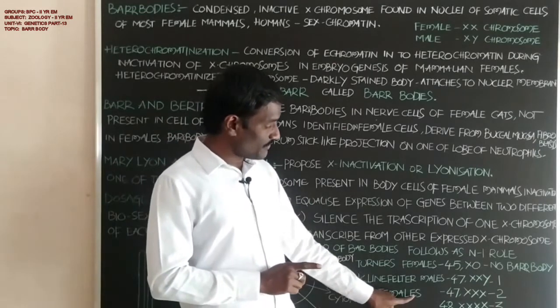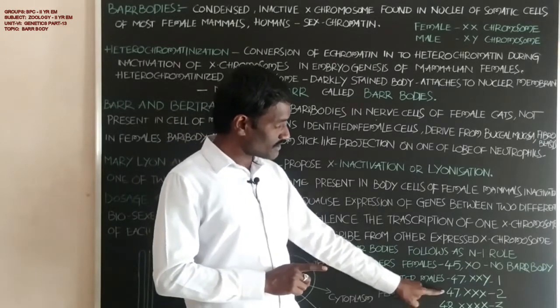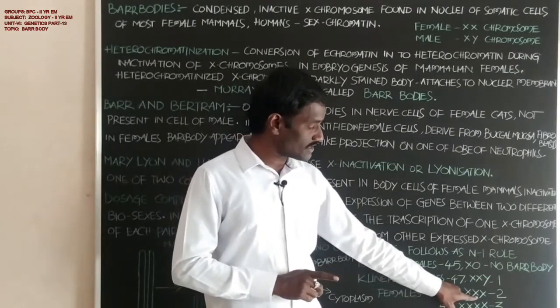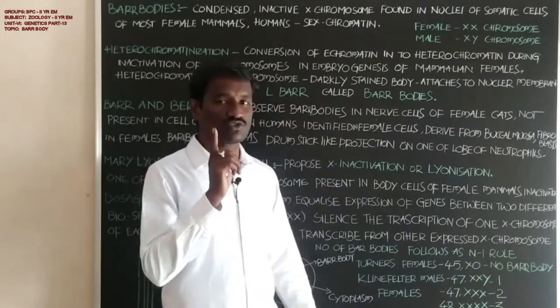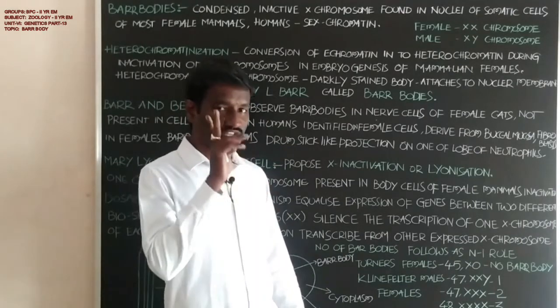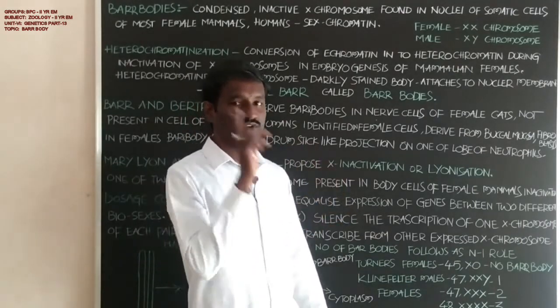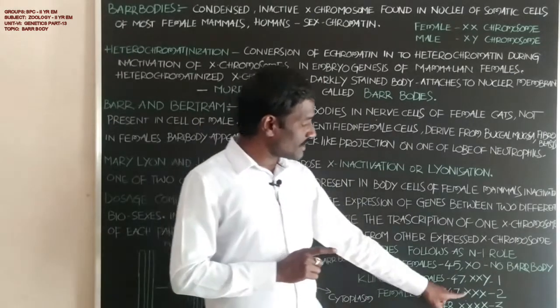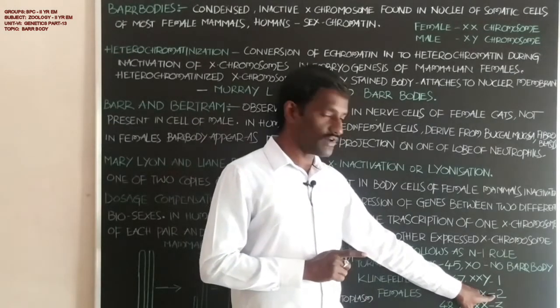And females possess 47 chromosomes in total, with karyotype XXX. 3 X chromosomes are present in these females. If 3 X chromosomes are present, the number of Barr bodies is 3 minus 1, equal to 2.